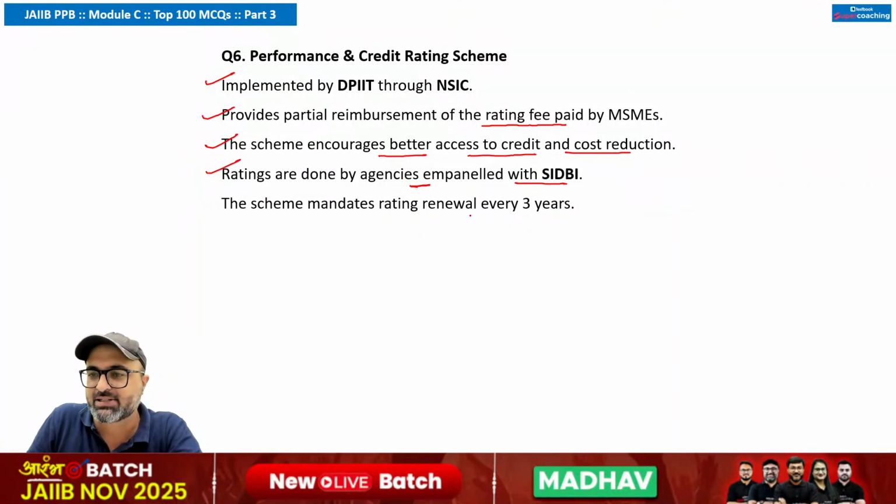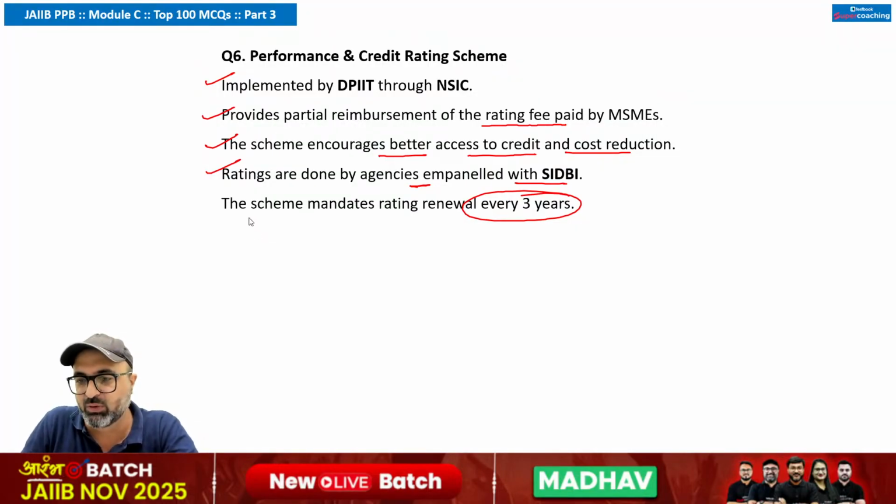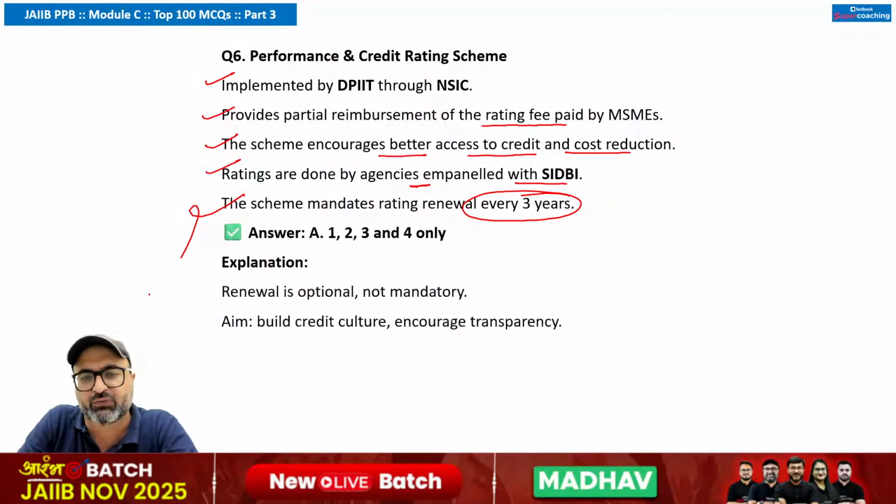The scheme mandates rating renewal every 3 years. No, sir, that is not correct. Scheme renewal is optional. It is not mandatory. So it is basically to build credit culture and encourage transparency. So fifth option is wrong. 1, 2, 3, 4 are correct. Next question. But before I move on to the next question, just give me a second.